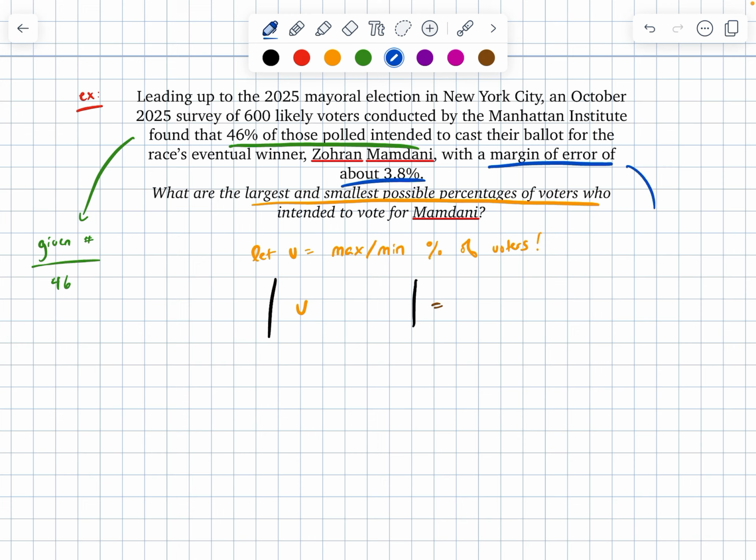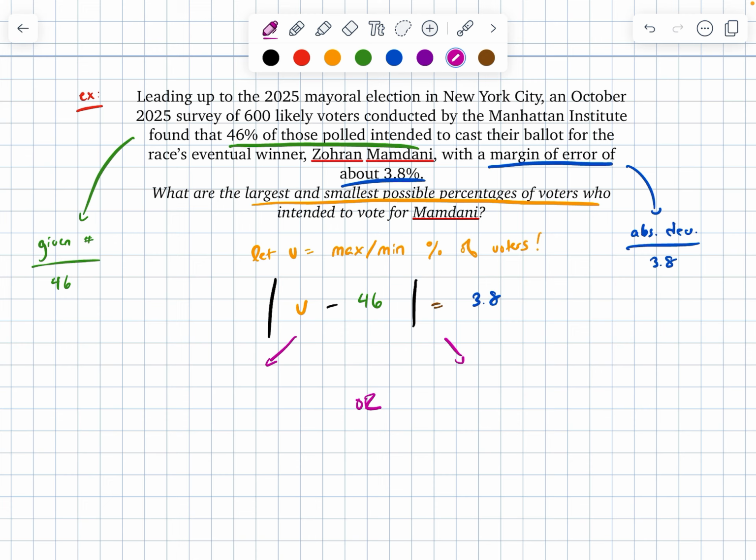And I can vary from that. Remember we said margin of error is another one of our indicators for our absolute deviation when we're working with percentages. Here my margin of error is going to be 3.8. So, slotting in, I know that max or min minus our given number here of 46 is going to be equal to our absolute deviation of 3.8.